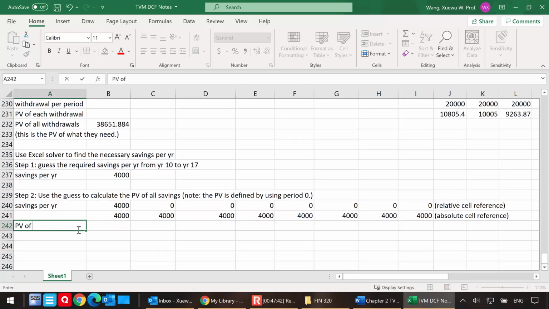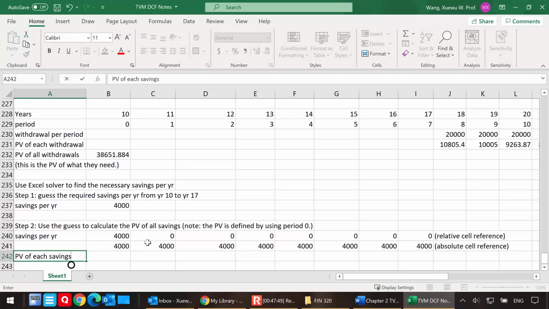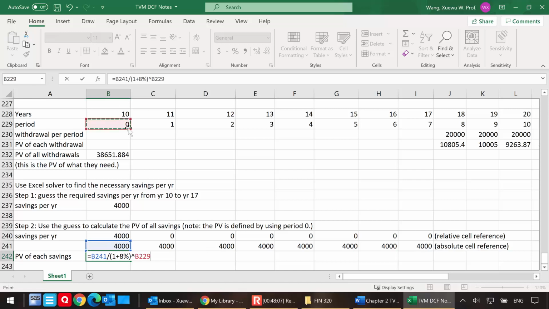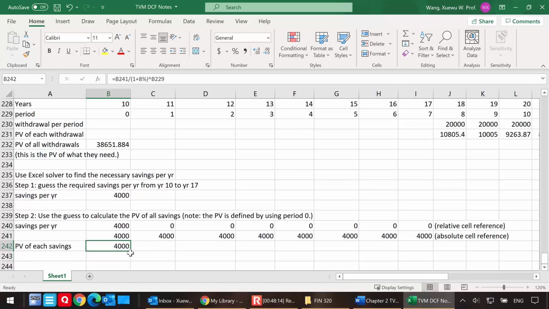So now I can say present value of each savings. I'm going to do the discounting now. These are 8 different discounting calculations, but I'm going to build only one strong formula and copy across. I'm going to look at this one here. This is divided by 1 plus 8% raised to the power of 0, because you're looking at the same time period, so you have no period to discount. It's a good formula, so I can copy this across now.